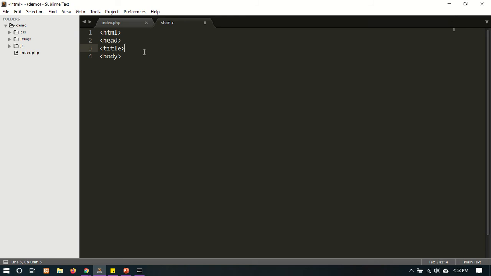Suppose for example we give demo or the basic tags of HTML. Here the title tag will be closed.